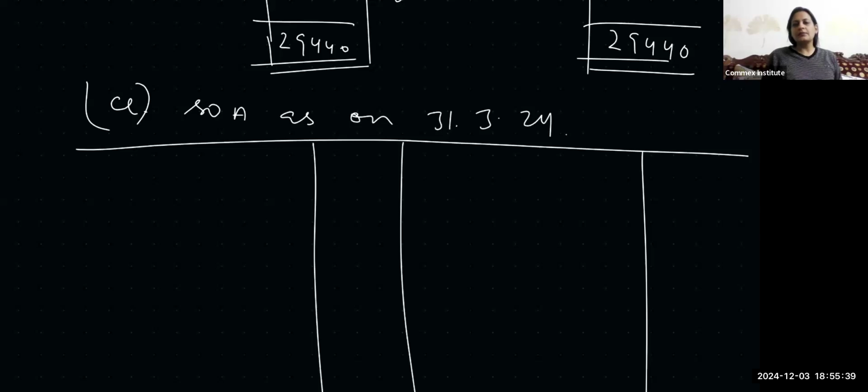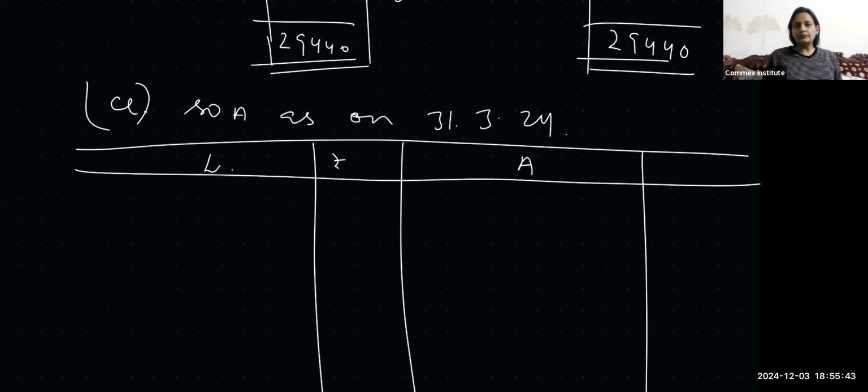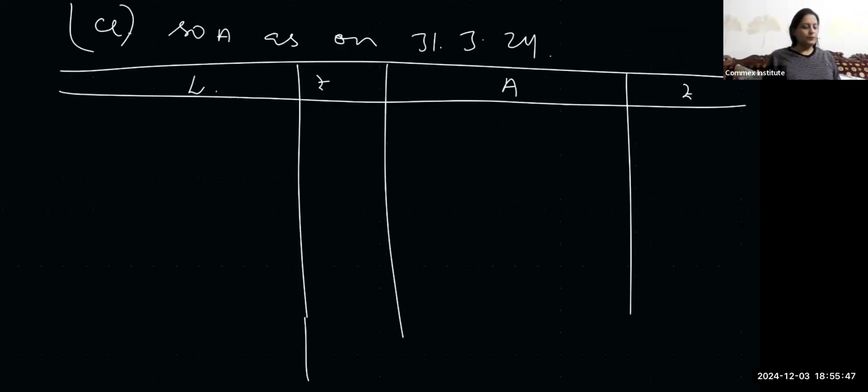Liabilities and assets, amount in rupees. So we have now trade creditors. Keep on putting the figures again. There is nothing much to think about. Loan from Naresh. Just keep the adjustments in mind.